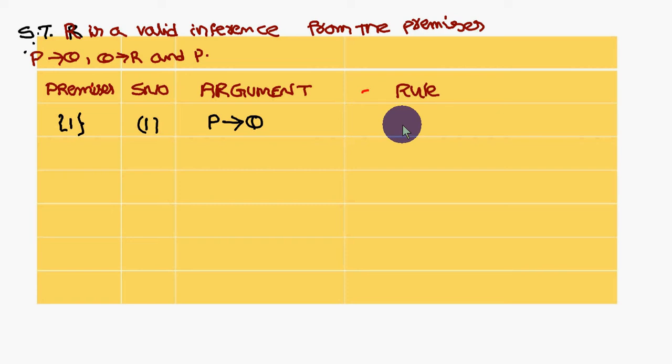Here one thing you have to remember: in court the lawyer will say that according to the penal code so and so, in the book so and so, on page 360 this is the amendment. In this way here also you have to say which implication you have used and which equivalence you have used. Always discuss it here in the rule column.